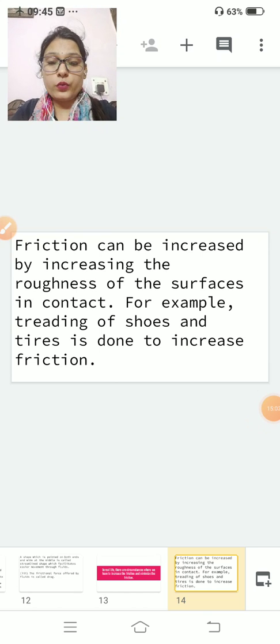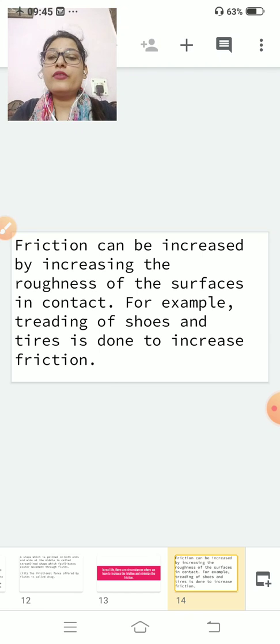Friction can be increased by increasing the roughness of the surface in contact. For example, threading of shoe tires is done to increase friction. Clear? How can you increase the friction?